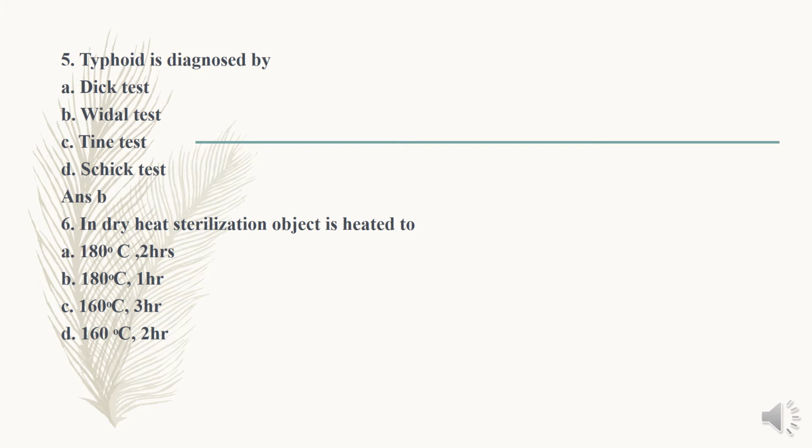Sixth question. In dry heat sterilization, the object is heated to: A, 180 degrees Celsius for 2 hours; B, 180 degrees Celsius for 1 hour; C, 160 degrees Celsius for 3 hours; or D, 160 degrees Celsius for 2 hours. The right answer is that in dry heat sterilization, the object is heated to 180 degrees Celsius for 2 hours.